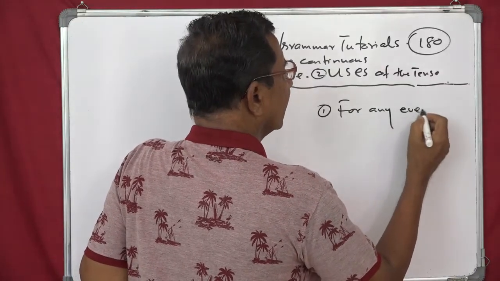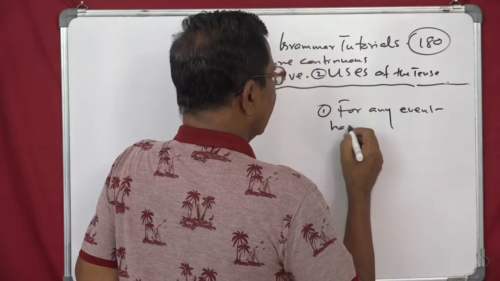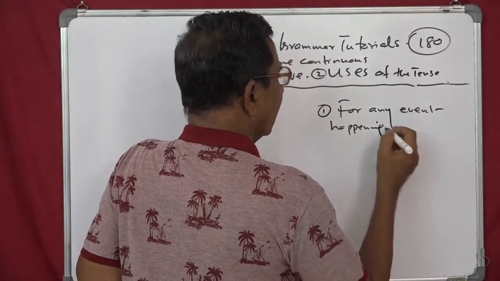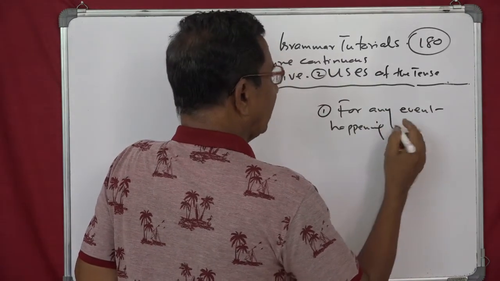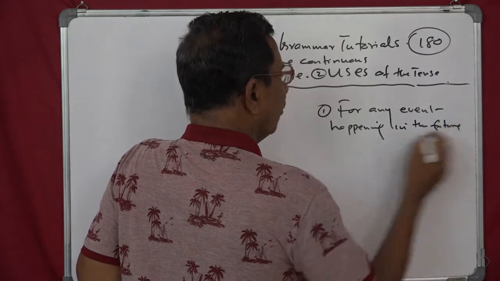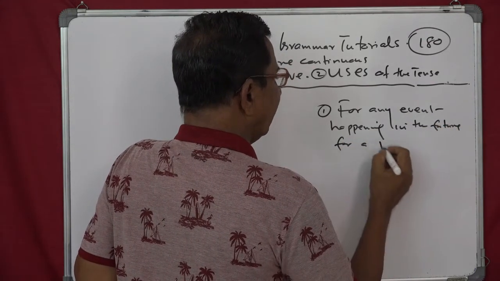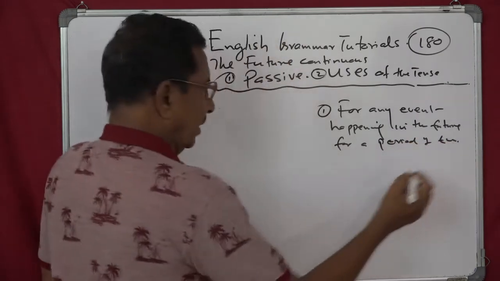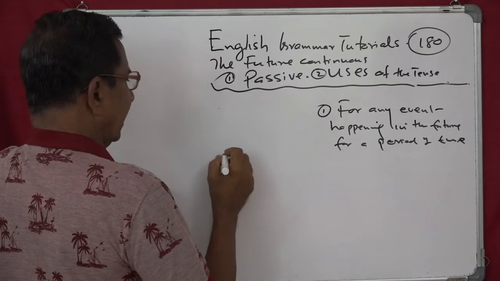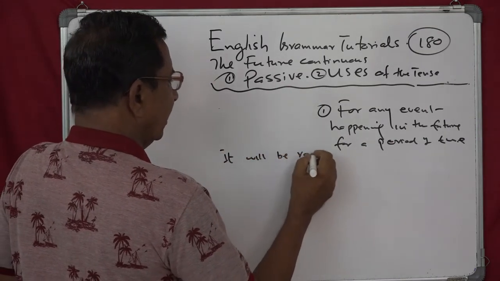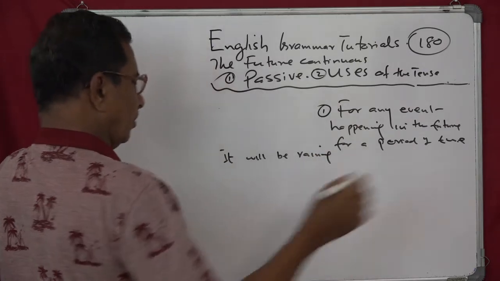So the first point is this: any event happening or taking place in the future for a period of time. Examples we have: it will be raining tomorrow.